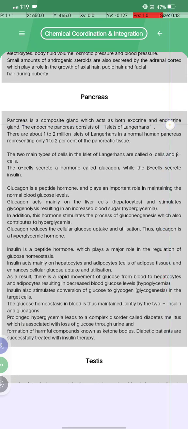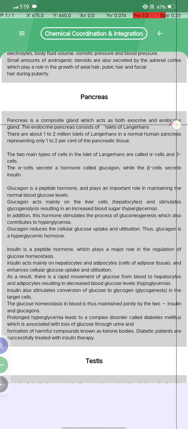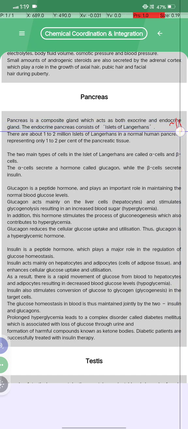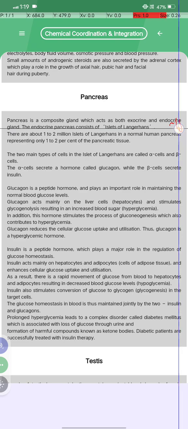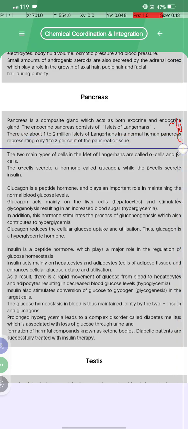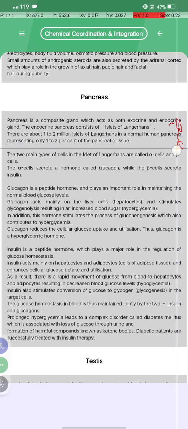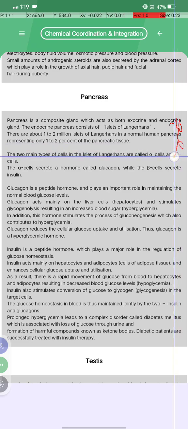What is the pancreas? The pancreas is a composite gland which acts as both an exocrine and endocrine gland. The endocrine pancreas consists of islets of Langerhans. There are 1 to 2 million islets of Langerhans in a normal human pancreas, representing only 1 to 2% of pancreatic tissue.